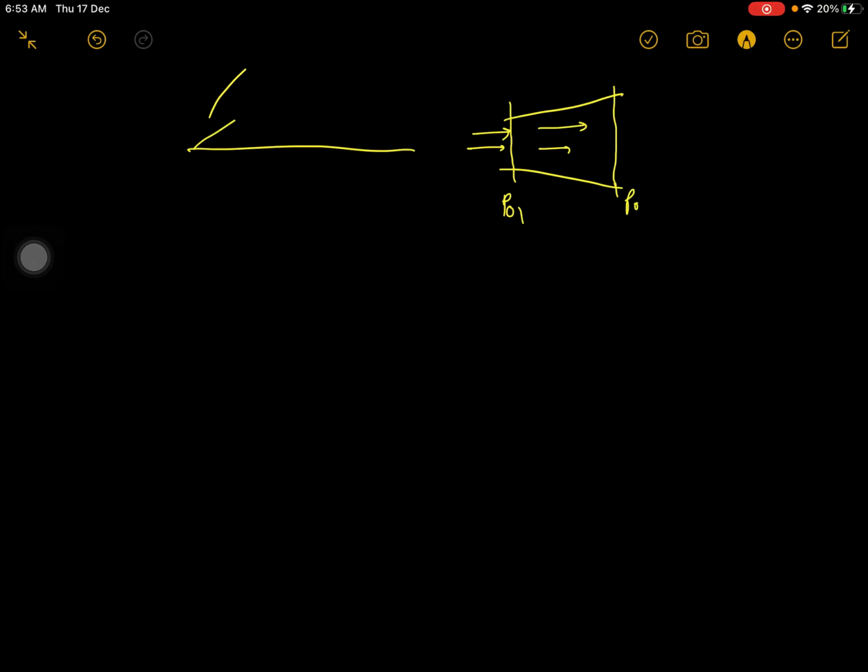So this will be P02. And if there is no irreversibility present in the diffuser, then P01 and P02 will be the same. But if there is irreversibility present, then P01 will be more than P02. So this pressure will decrease.